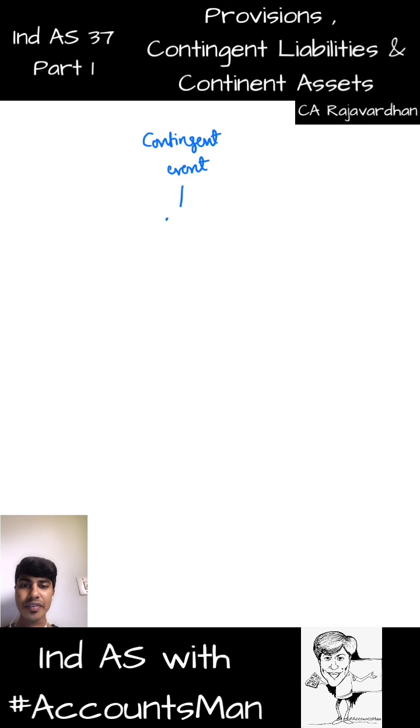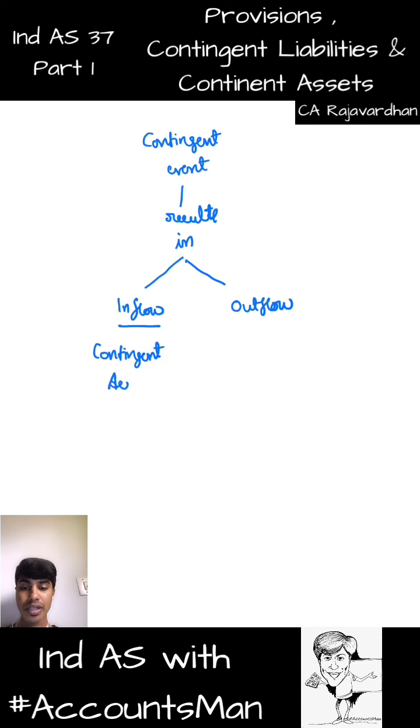So such contingent event results in inflow, outflow. When such contingent event results in inflow, then what is it? It is contingent asset. It would lead to contingent asset. If that contingent event would result in outflow, then it would be contingent liability.